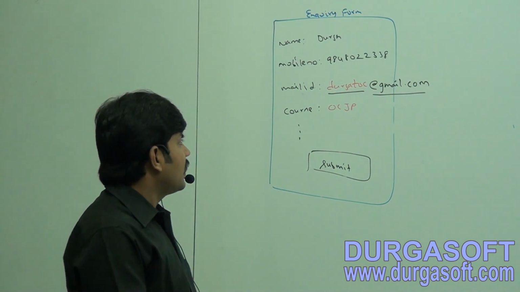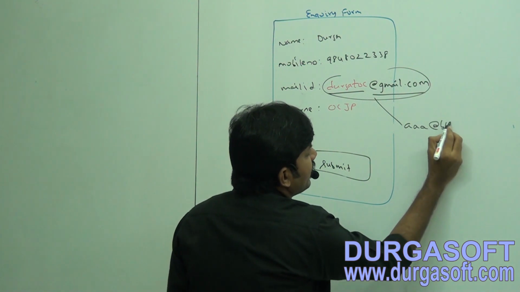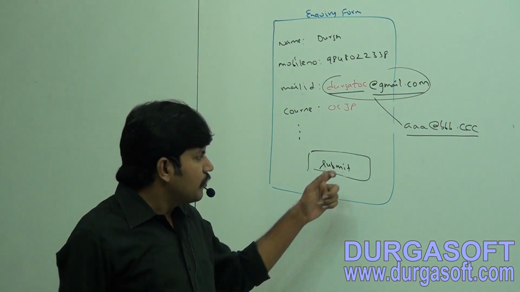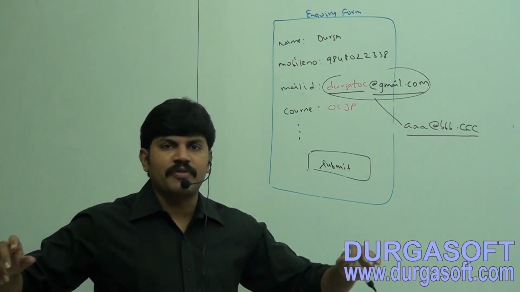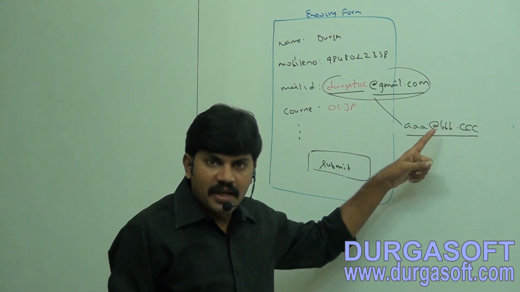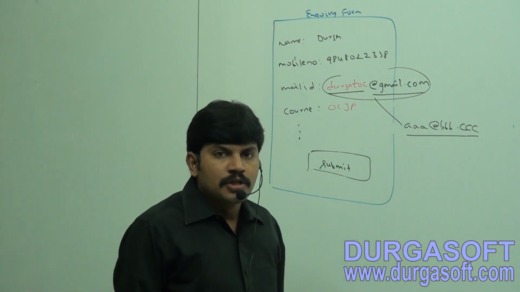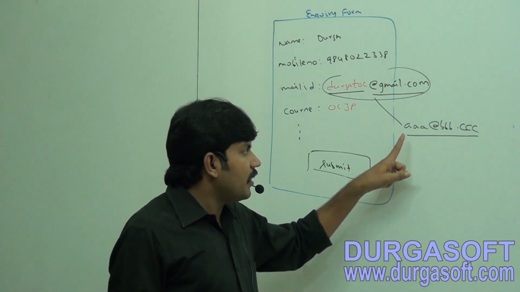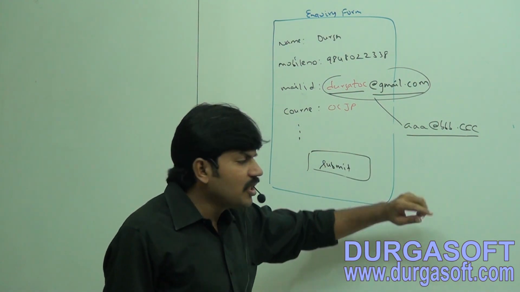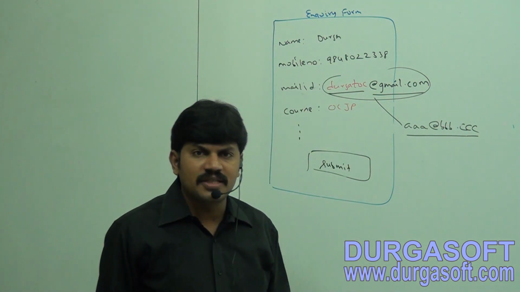Next time I entered the mail ID aaa@bbb.ccc and tried to submit. Immediately the form said, thanks for providing valid information. I was really shocked, because there is no such mail ID. I physically tried to send some data to it, and immediately I got a message saying message failed, delivery failure. Physically there is no such mail ID, but still this application accepts it. How, sir?